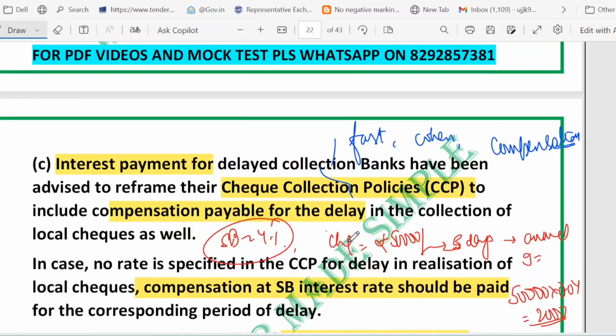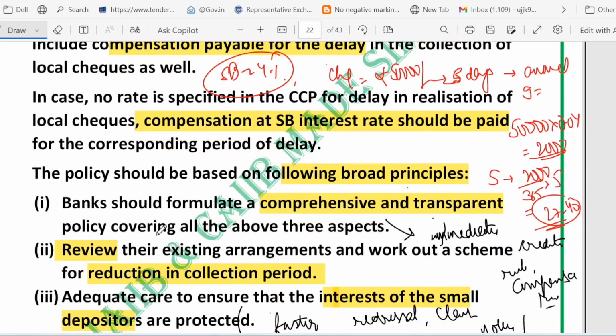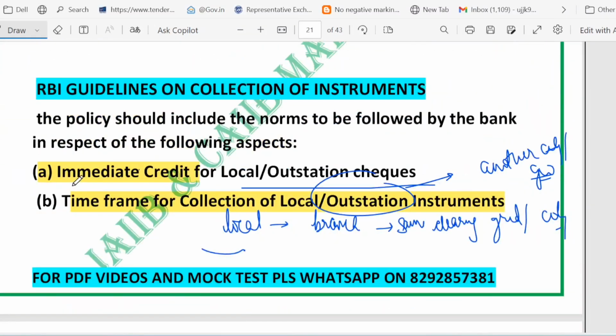So what we have discussed just now, let me just summarize. We started with the CCP, which is a check collection policy. I told you it must be clear, it must be public. Then we talked about immediate credit. What is the meaning of immediate credit? I told you immediate credit means bank must give money early.